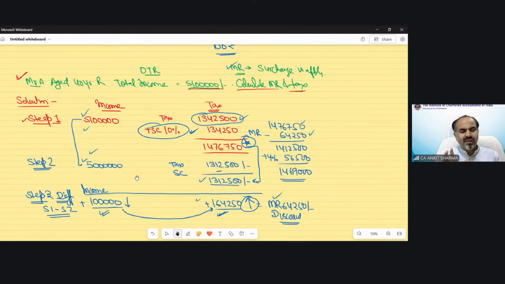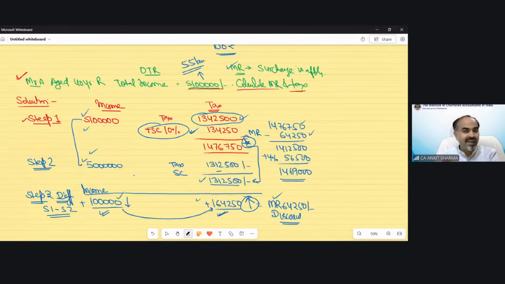It will work when the income is slightly above 50 lakh rupees, or slightly above the point where the surcharge rate changes. So if the income is 55 lakh, suppose in this question I change the income to 55 lakh instead of 51 lakh, then when you calculate as per step 1, step 2, step 3, you will see this would be higher and this would be lower.